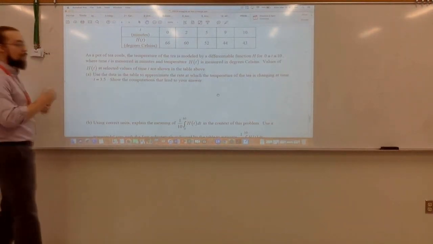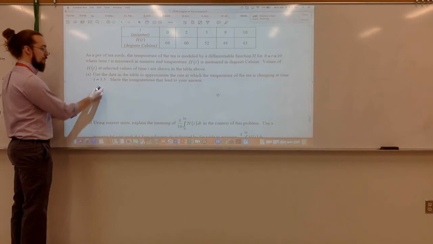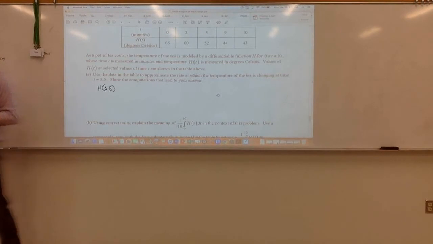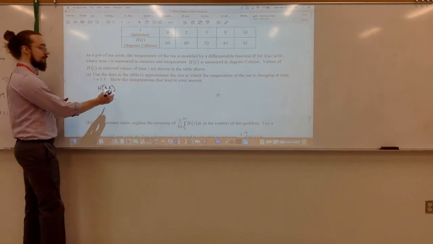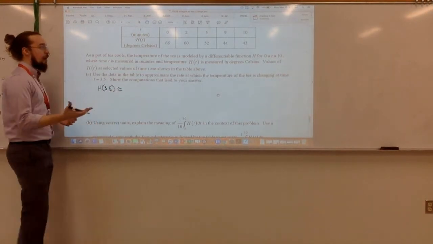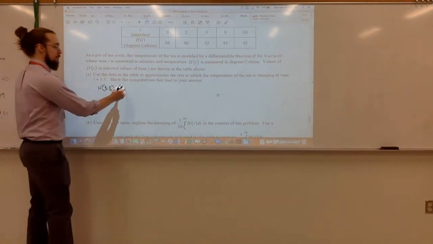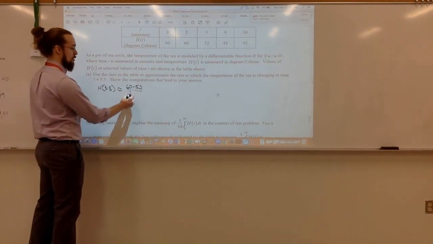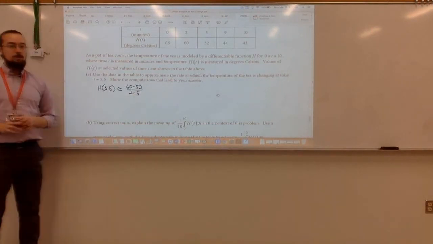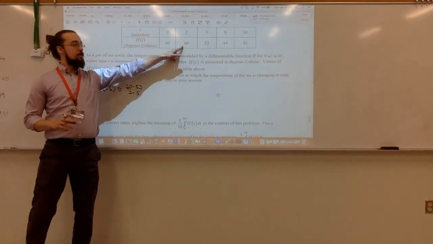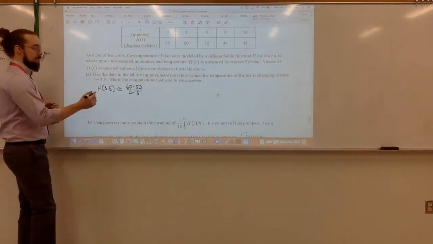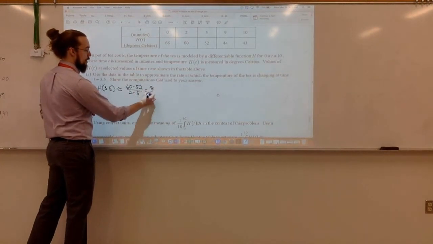So the approximation, we would say this is h prime of 3.5, right? That's the slope at 3.5, or the rate of change at 3.5. We would say is approximately equal to 60 minus 52 over 2 minus 5. Right? y2 minus y1 over x2 minus x1. So we get 8 over negative 3.